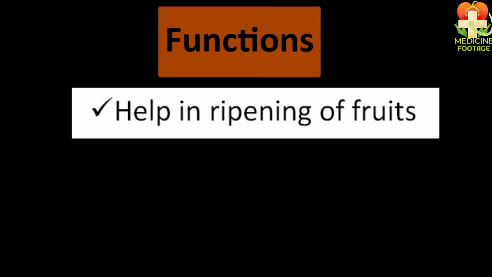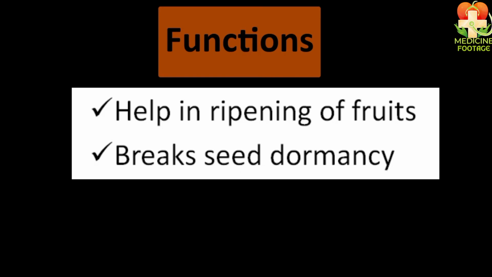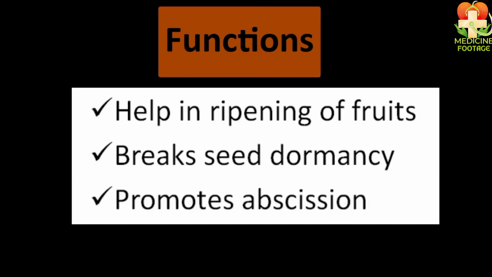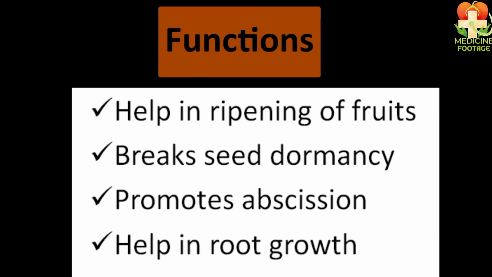If we talk about its functions, the first function is to help in the ripening of fruits. It breaks seed dormancy, promotes abscission, and also helps in the growth of roots. These are all the functions of plant hormones.